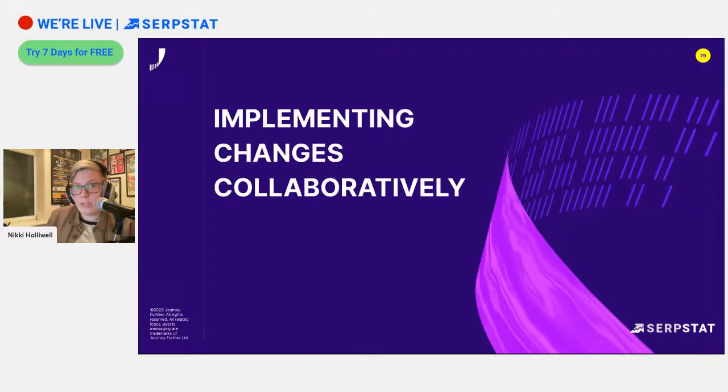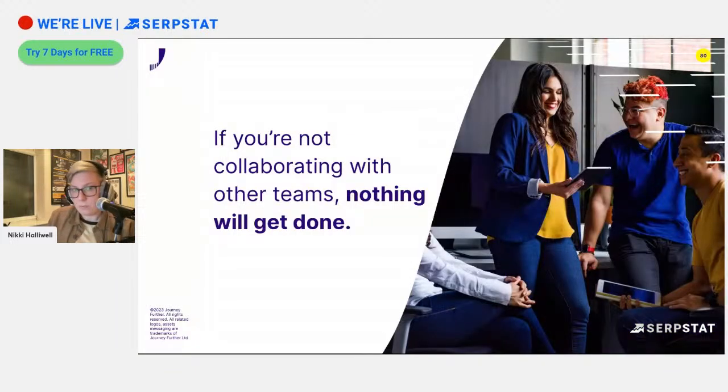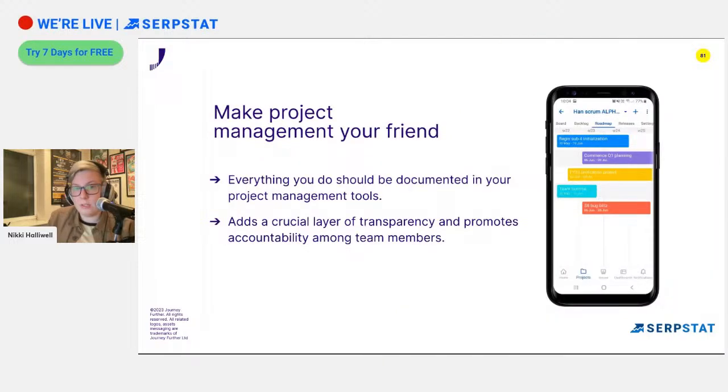Being collaborative in terms of implementing these. So if you're not collaborating, nothing is going to get done. Make project management your friend. Everything should be documented within a tool that allows you to see where things are being worked on, how far along they are, and all of that fun stuff. It's a really important layer of transparency, and it just adds that accountability. That's a really important thing that's often missing from these audits.